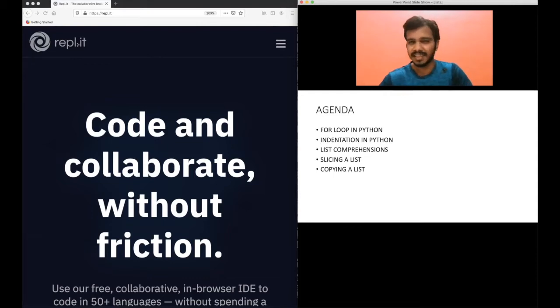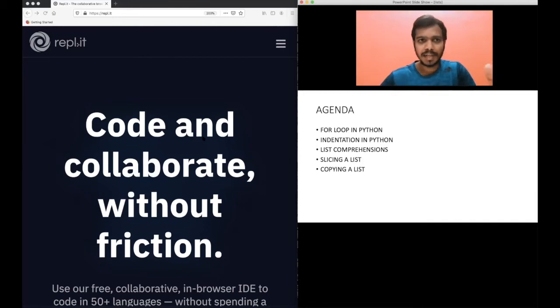Since you're learning Python for the first time, it's not so important which editor you are using. You should learn how to actually write the code. That is very important. Once you know all the concepts, it's on you which editor you want to use, and you can learn that. It's not quite tough.